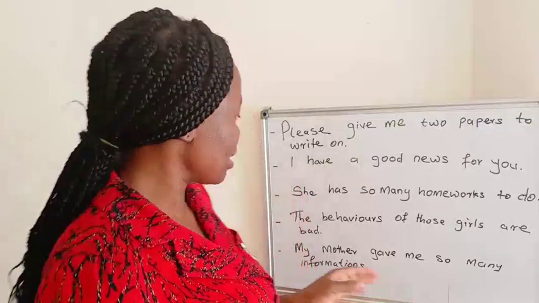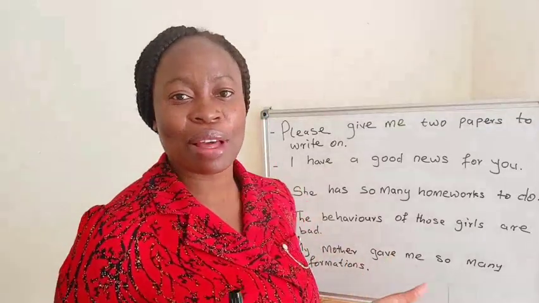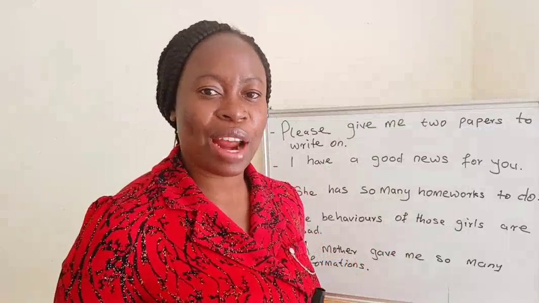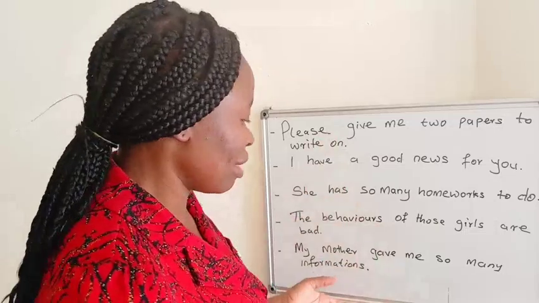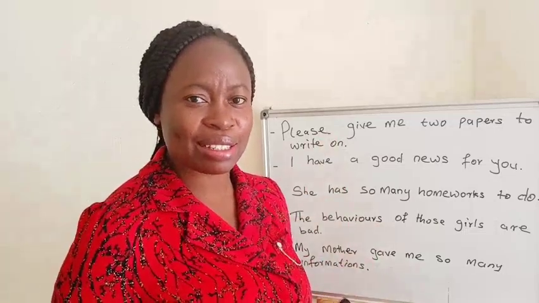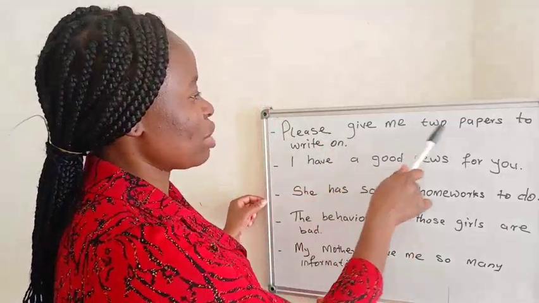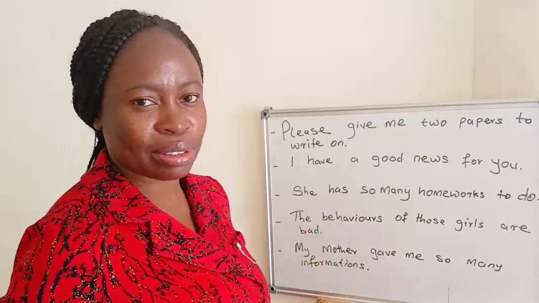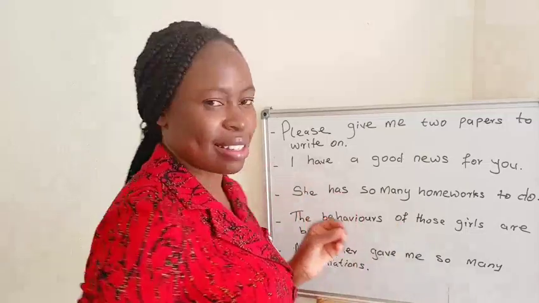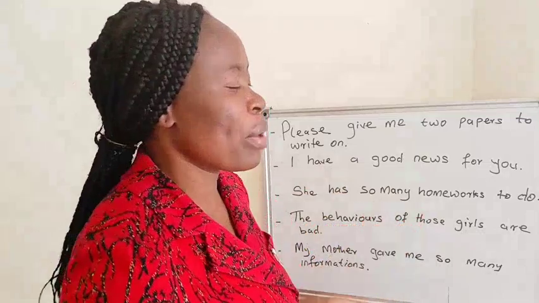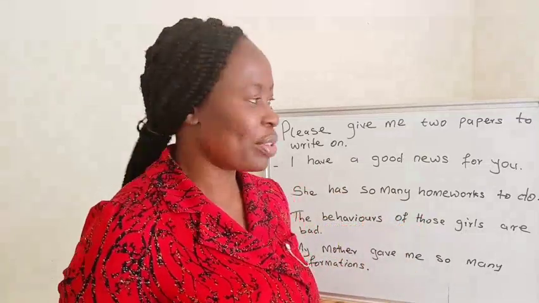Let's look at these sentences. We find out that most often people write and even say things like this, but are they really correct? Let's find out. The first one: please give me 2 papers to write on. What do you think is wrong with this sentence? You remember we don't pluralize uncountable nouns.